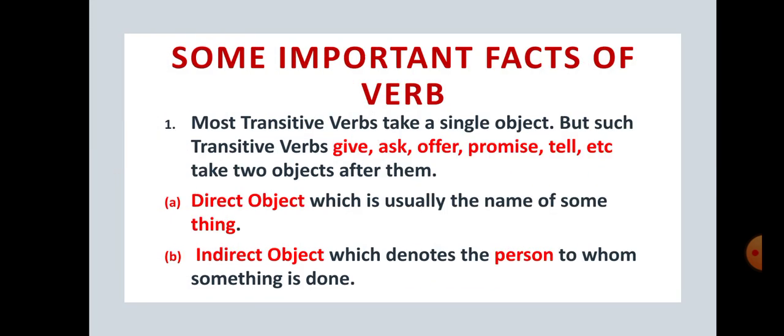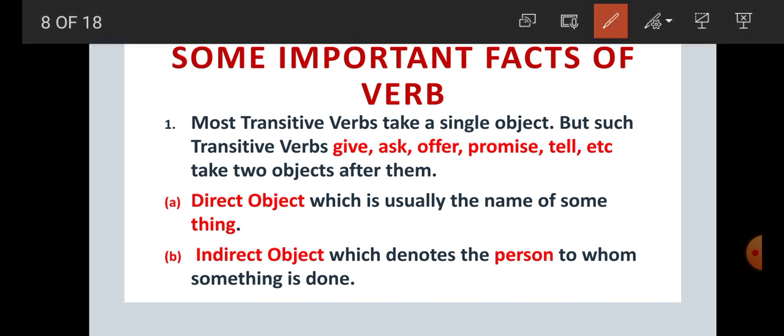Now student, we are going to read some important facts about verbs. Number 1. Most transitive verbs take a single object, one object only. But such transitive verbs like give, ask, offer, promise, tell take two objects after them. And what are the two objects? Number 1, direct object. Number 2, indirect object.